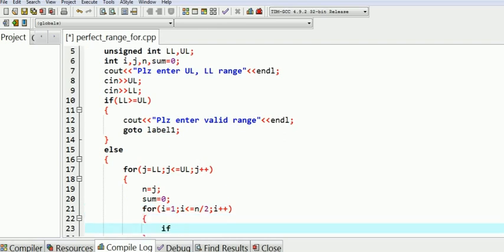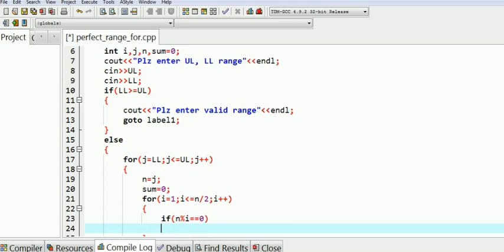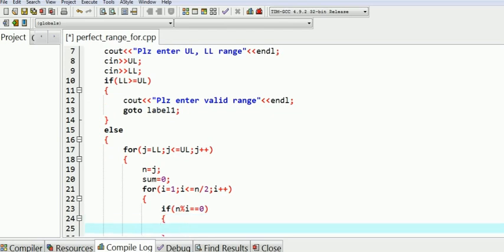Now check whether i is a factor of n or not. If n remainder i is equal to 0, then sum up i in variable sum. Here it is important to mention why we are using n by 2.